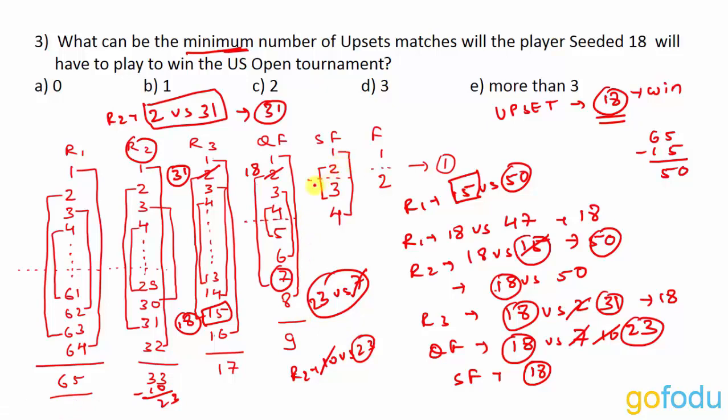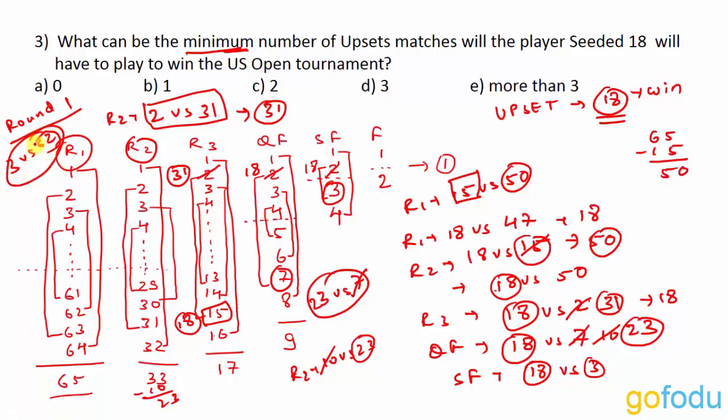Now in the semi-finals, instead of 2, 18 came. So 18 has to play player number 3. Player number 3 is a higher seeded player than player number 18. So what we do here is, let's take the very first round. Instead of going through rounds one by one, we will directly check for the round in which 3 is playing with the lowest seeded player. In round 1, 3 was playing with 62.